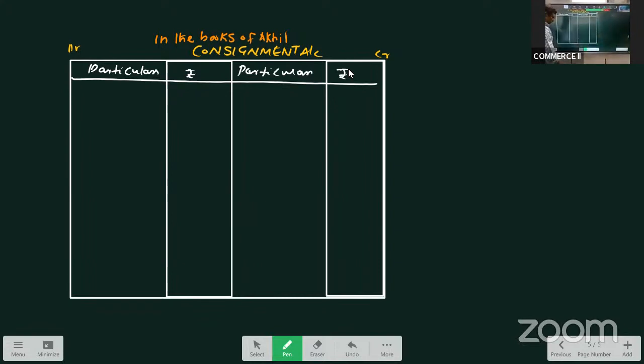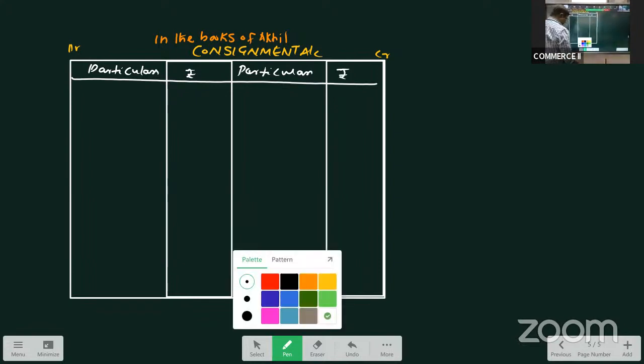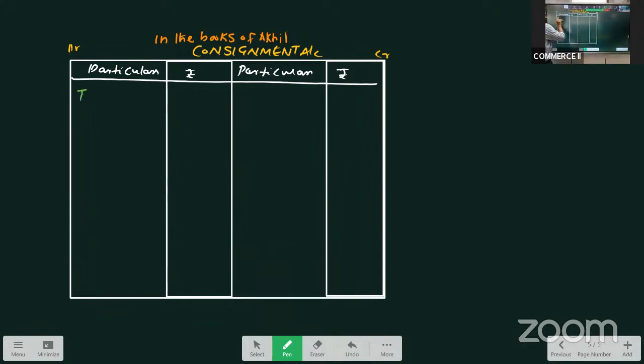So I always tell you, we take 4 items on the debit side. What are the 4 items we take on the debit side? First one is To Goods Sent on Consignment.